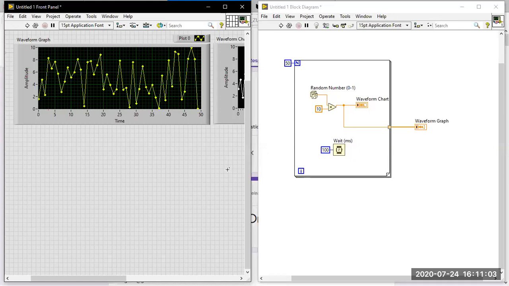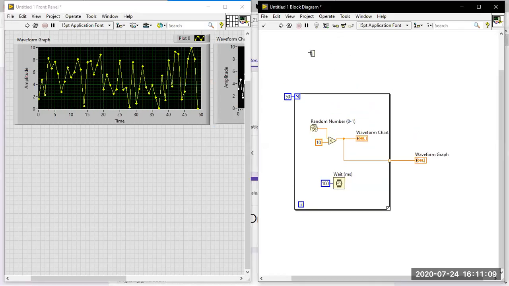Before going to multiple plots, in the waveform chart you have something called update mode. Update mode is available in the waveform chart. In the graph it is not available. Only in the chart is it available.